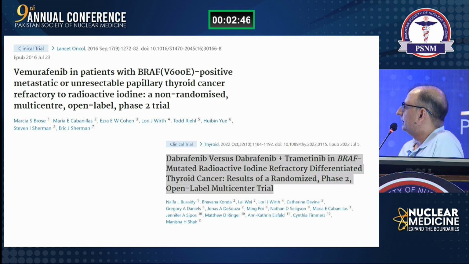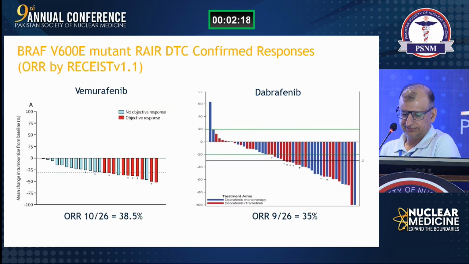And now, the third mutation is the BRAF V600E mutation, and this is the data. We have two agents, dabrafenib and vemurafenib. Vemurafenib in patients with BRAF-positive metastatic or unresectable papillary thyroid cancer refractory to radioactive iodine, a non-randomized phase 2 trial, and dabrafenib versus dabrafenib plus trametinib in BRAF-mutated metastatic radioactive iodine refractory differentiated thyroid cancer, results of a randomized phase 2 trial. So, here the story is a little different. These are the two agents.